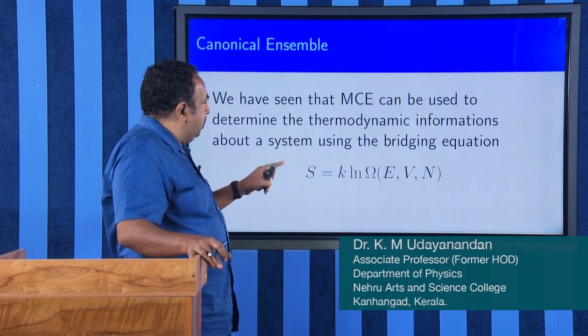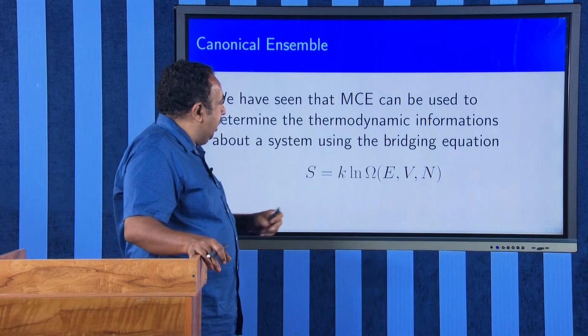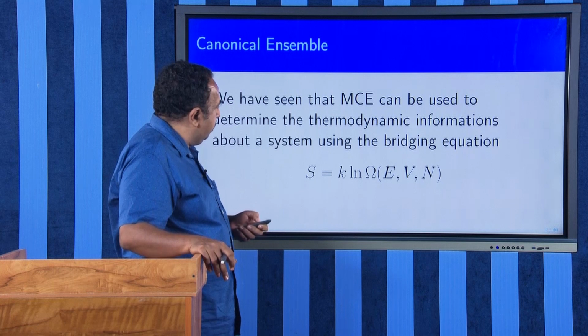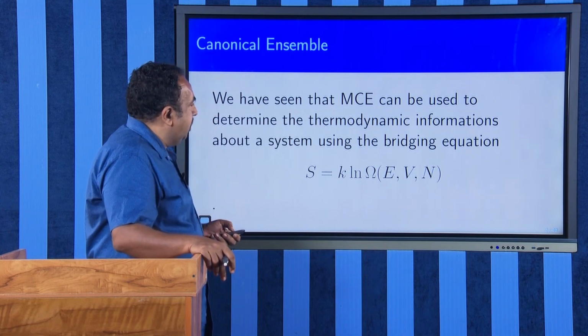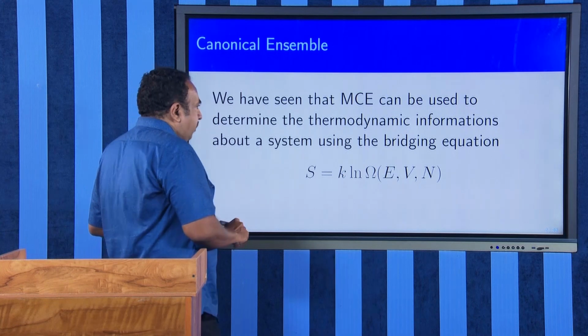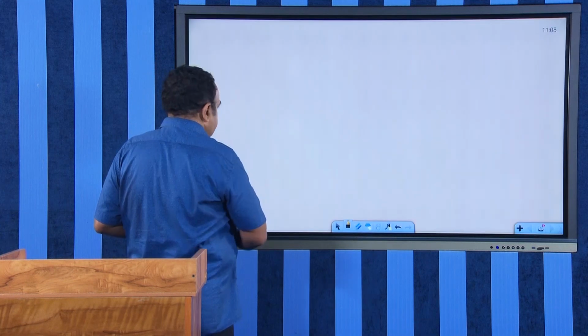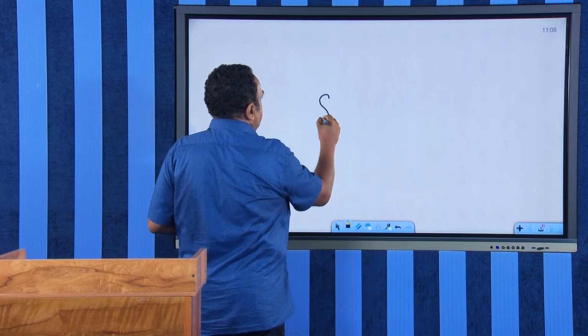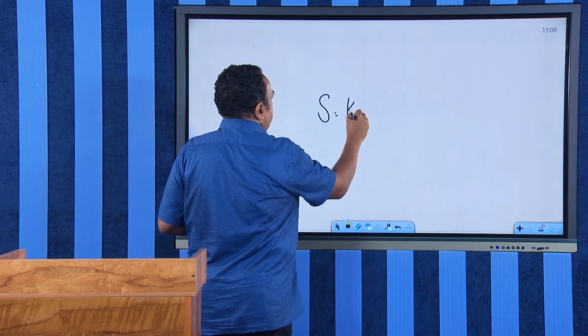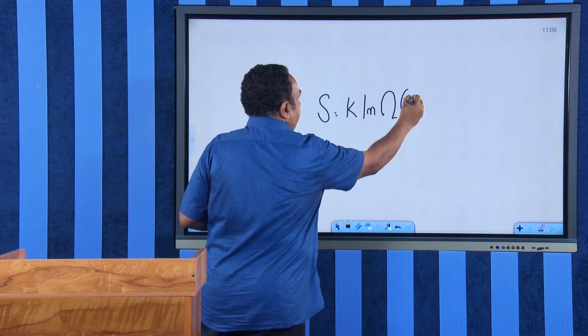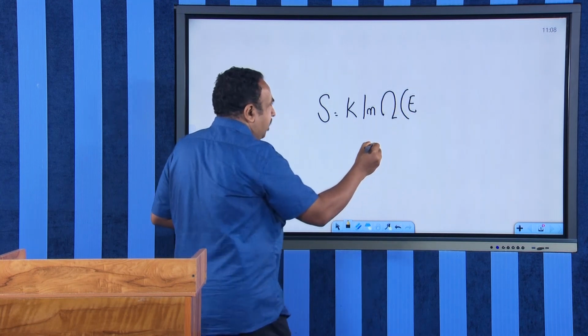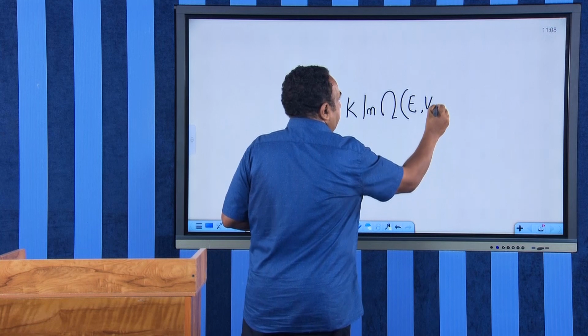And that bridging equation is S equal to k log omega, where k is the Boltzmann constant and S is the entropy.